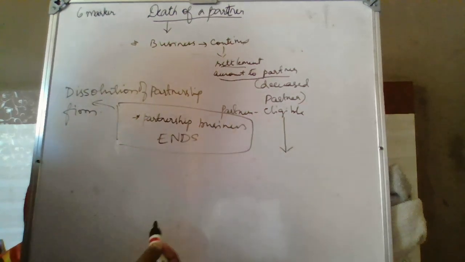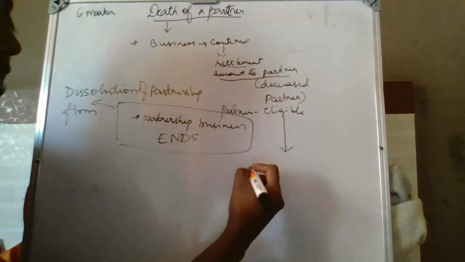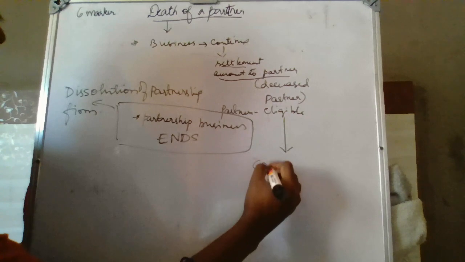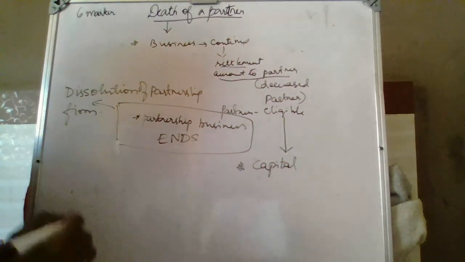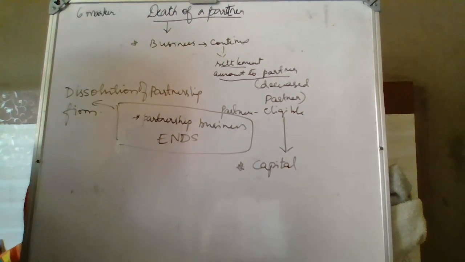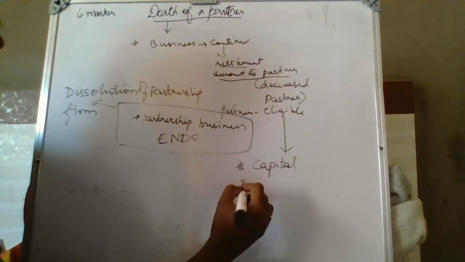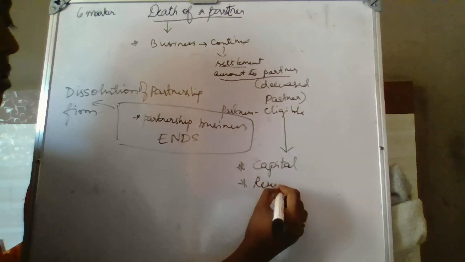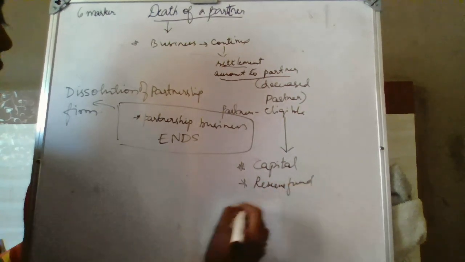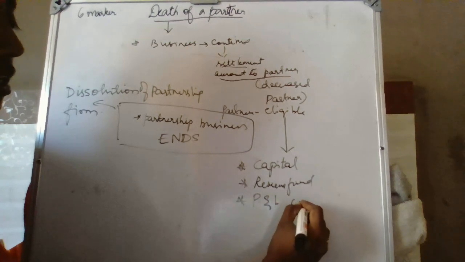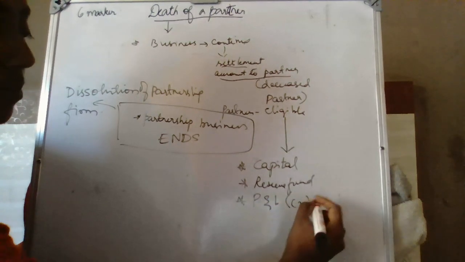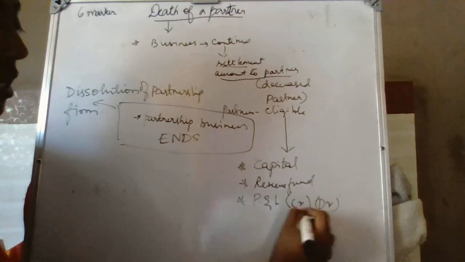Now, what is the partner eligible for? The partner is eligible for his capital, what he has contributed to the business, unless there are any drawings, which will be subtracted. Then he shall be eligible for the reserve fund, and for profit and loss, which may be a credit balance or a debit balance.